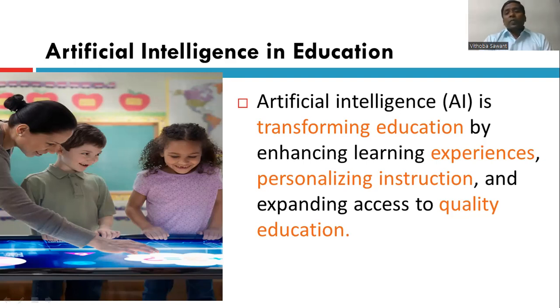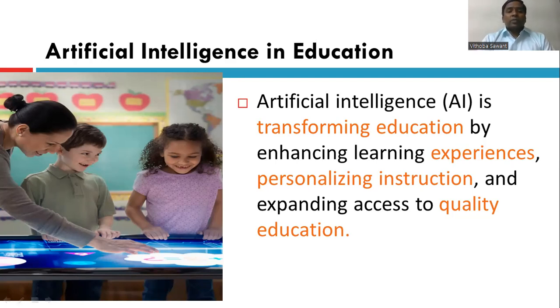What types of experience we are giving to our learners is also very important, because each and every learner is unique. Each and every child learns in a different way. That is why how and in which way we give instructions, that personalized instruction, is also very important.